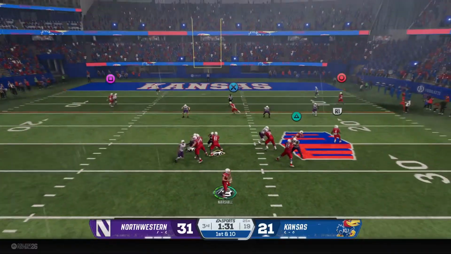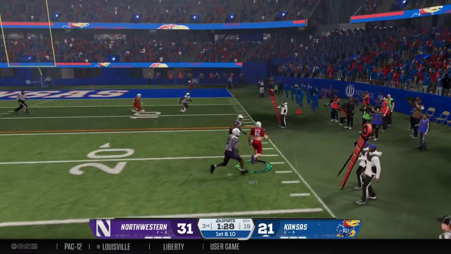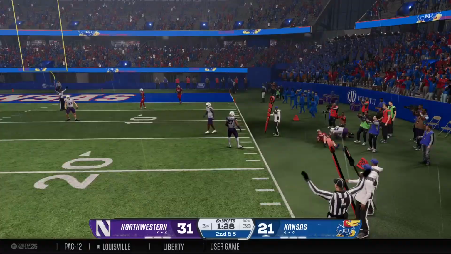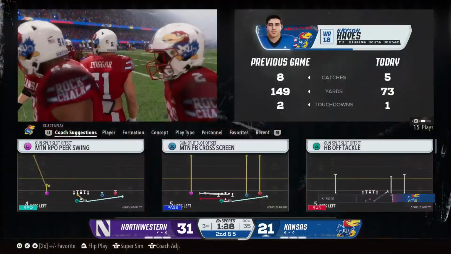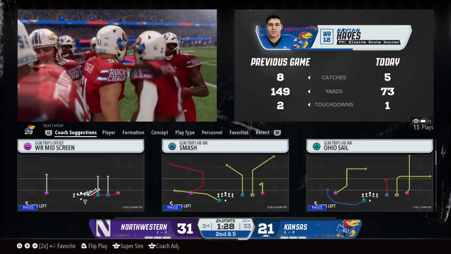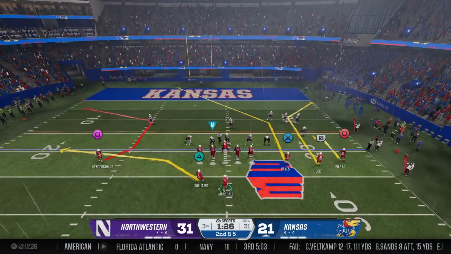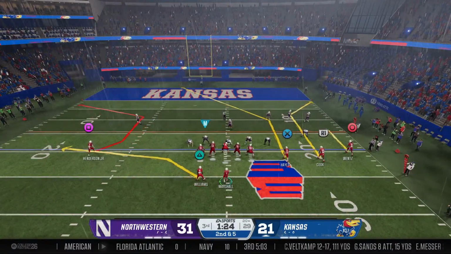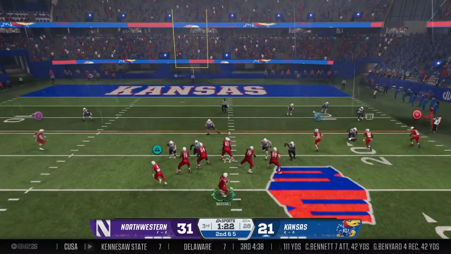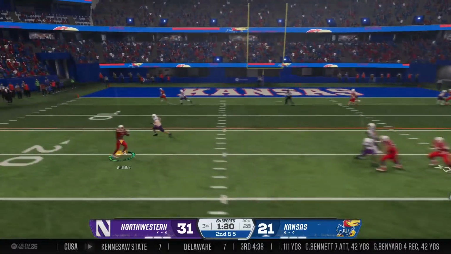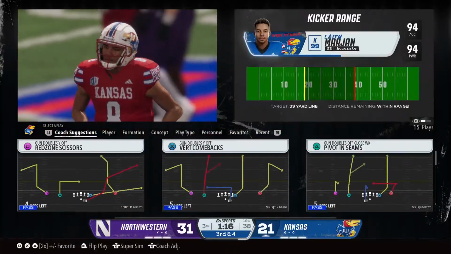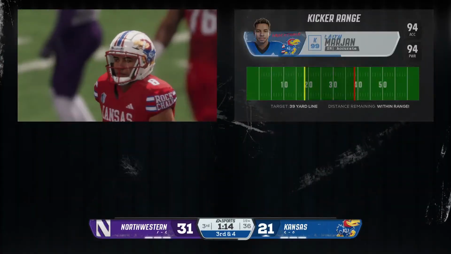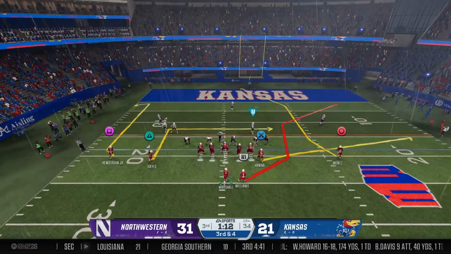To the air on first down. That's caught. It's Hayes. Out of bounds at the very edge of the red zone at the 20. This quarterback right now is in a groove, and he's doing a nice job in the pre-snap. He's reading the coverage, and he's getting an idea of where he wants to go with the football. That's why the ball's coming out of his hands so quickly. That's why he seems like he's in a great rhythm. Tackled almost immediately. They're well short of the first down.